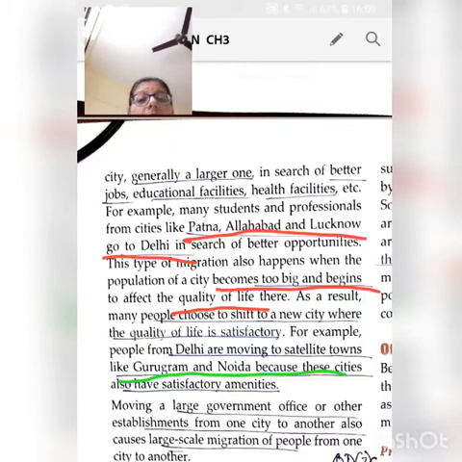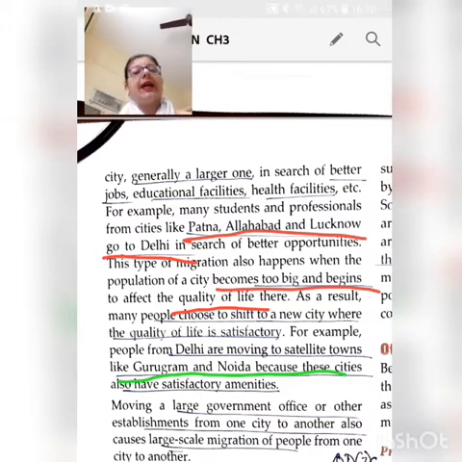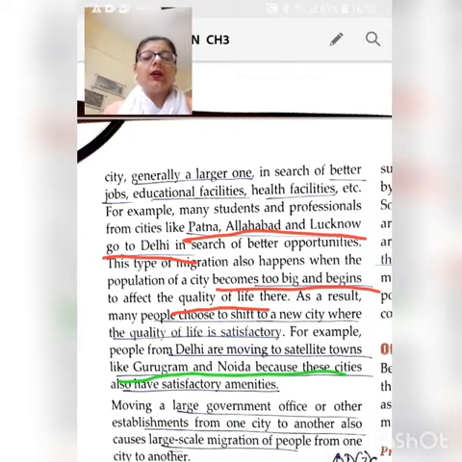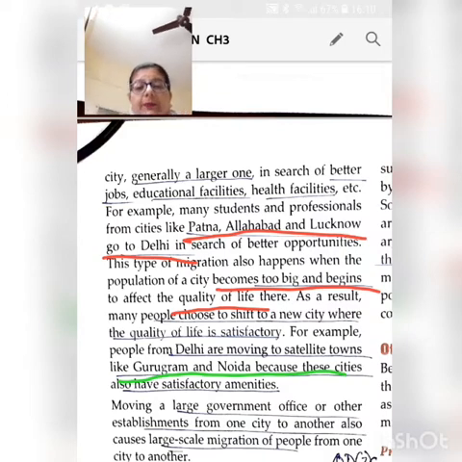Also, living there is cheaper than living in Delhi, because Delhi rents are exorbitant, they're very high. So people cannot afford such high rent, so they move to Gurgaon or Noida, because there living is cheaper compared to Delhi. Rents are not that high.